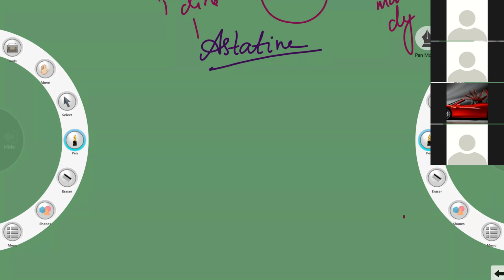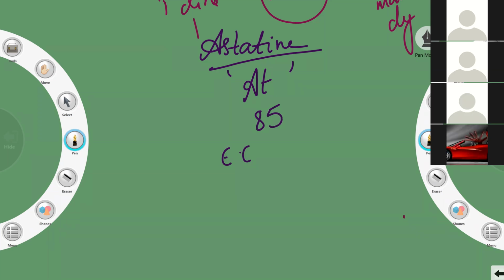So the next element we are going to study is astatine. The symbol of astatine is At. Its atomic number is 85. Electronic configuration is 2, 8, 18, 32, 18, 7.